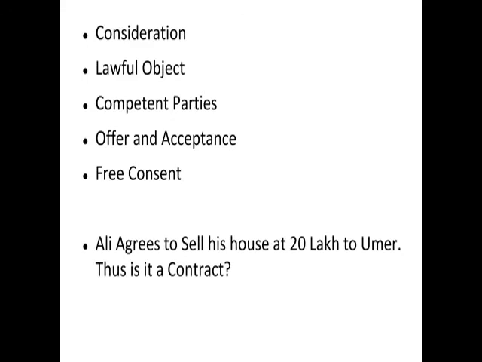So the next step we need to understand is what are competent parties. A party that is not competent cannot have a contract. For example, I take you to Civil Lines Housing Society and tell you that, hey, I want to sell this house for 50 lakh. Now that's a lawful object, it has consideration, but I don't own that house. I'm not a competent party. A minor wants to sell his house. He can't. He's not a competent party. So dealings of minors and non-competent parties get cut out. So that's three that we need: consideration, a lawful object, and competent parties.